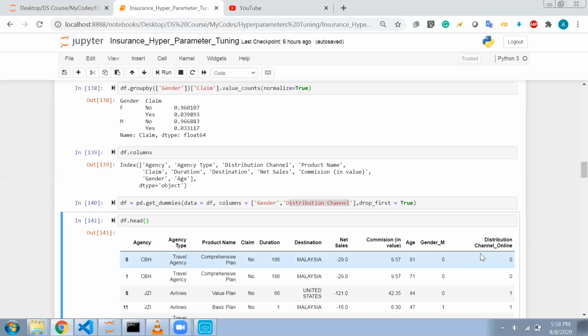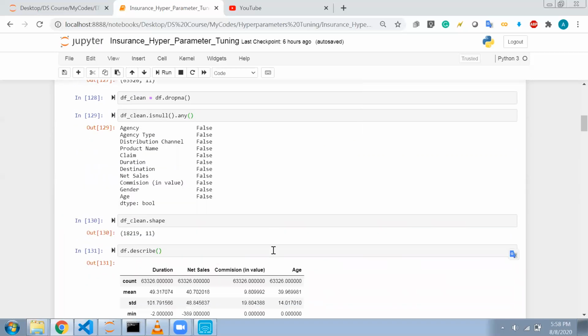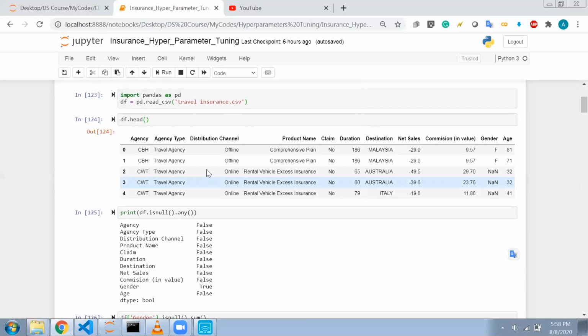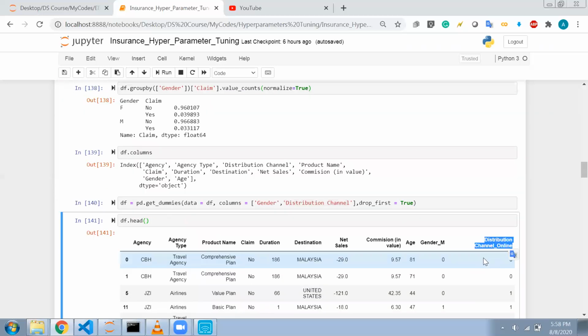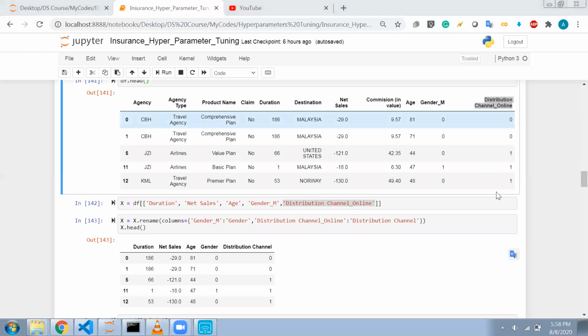Now let's see the data. I have gender male, and I have also used drop first equal to 1, so the number of classes that I will have will be one minus. I have explained this earlier also. See, now gender is changed to gender male, where 0 means female and 1 means male. Distribution channel also I have changed. The values for distribution channel were offline and online, so offline is 0 and online is 1.